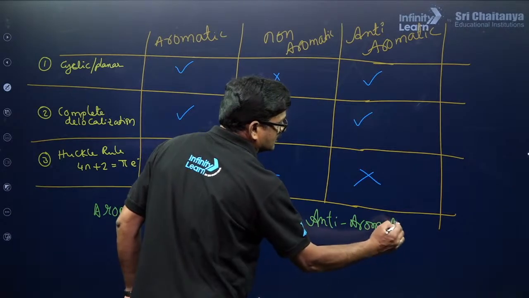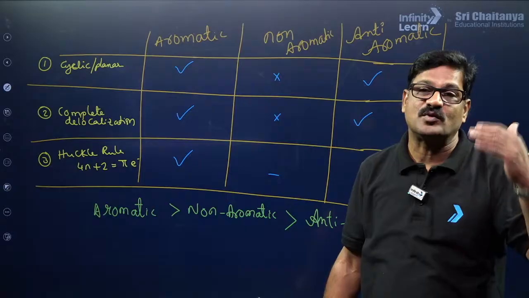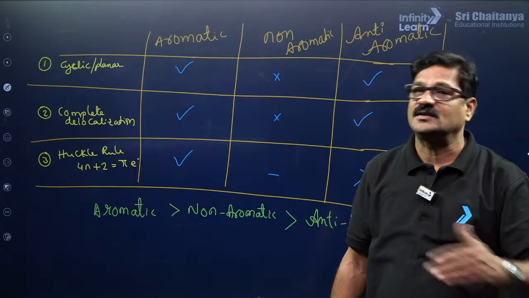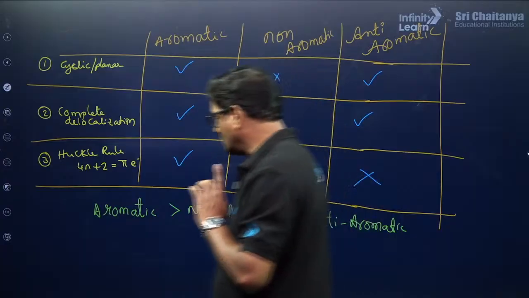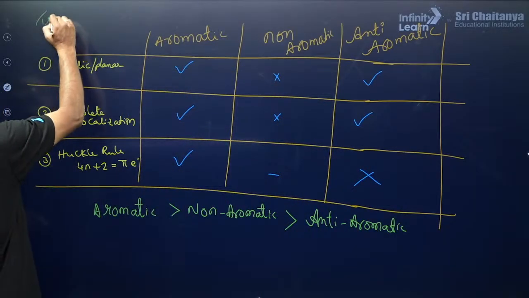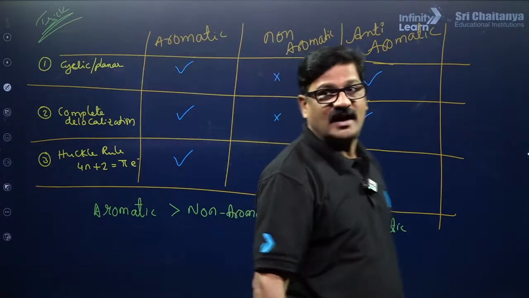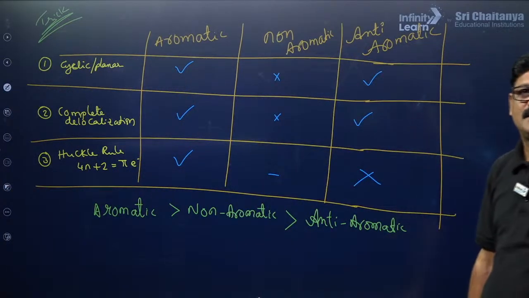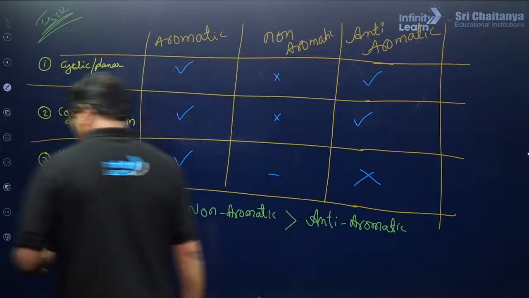Such compounds never exist. Whenever you write a reaction in that category, it is going to be anti-aromatic, so you never form such a compound. So this is the order. Everybody take a snapshot. It is going to be a super trick for your NEET examination. Aromatic, non-aromatic and anti-aromatic. Okay. Clear? Now let's go back to our questionnaire.